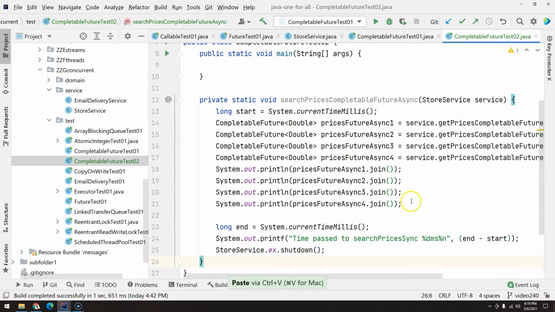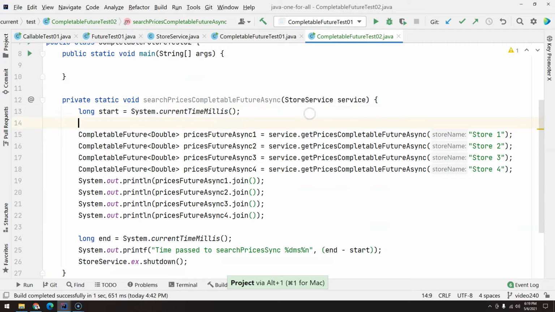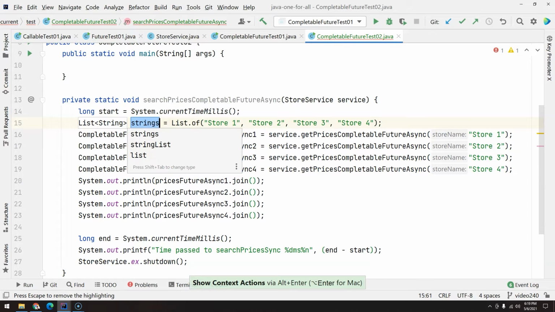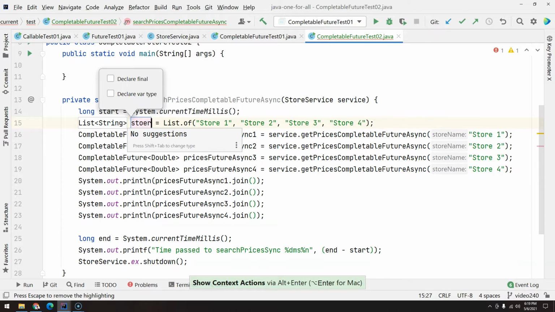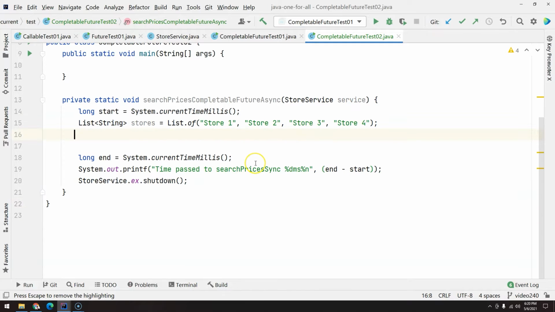So basically, imagine that you don't have the names like this. Imagine that, for example, the names are like this. So you have store 1, store 2, store 3, and store 4. The stores are inside a list, and we have the list of stores. Now let's completely delete this.